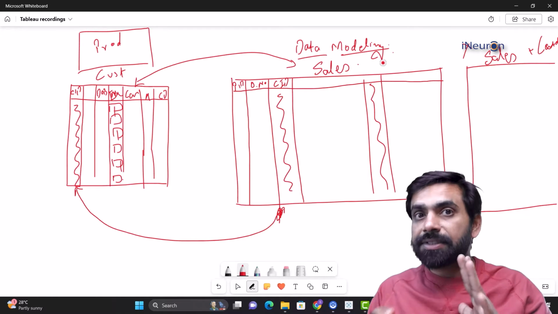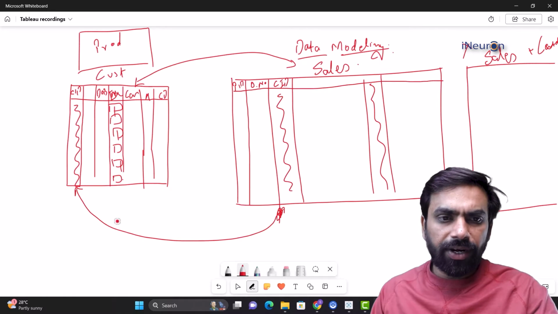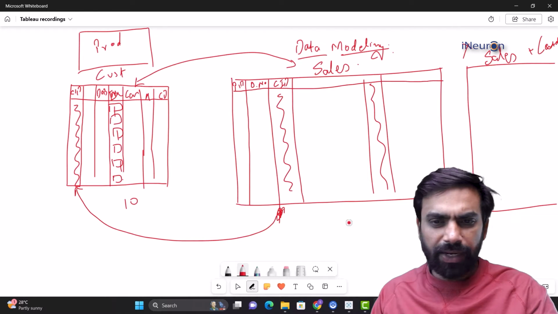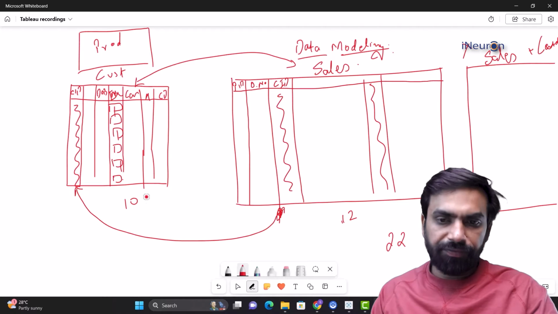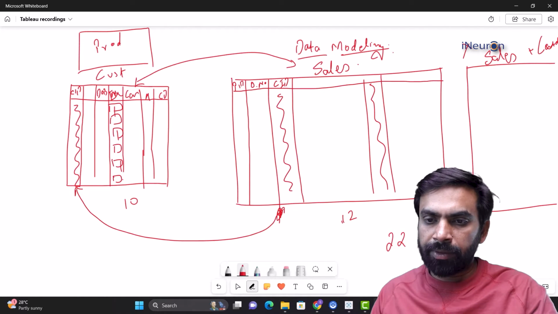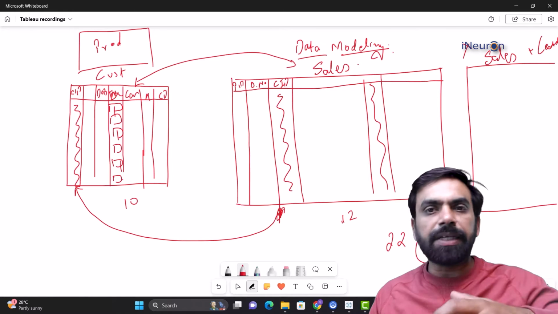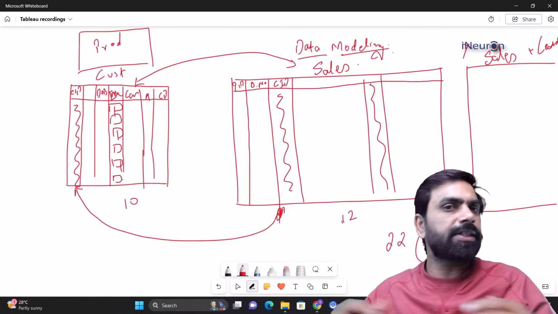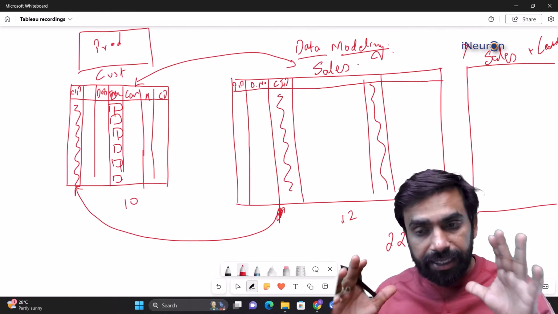Now, please understand this, absorb what we have just done. If you have connected these two tables, there are around 10 columns over here, around 12 columns over here, and these two tables have all the 22 columns, in fact 21 columns, because one column is common between the two. All the 21 columns are at one place, and I can take any two columns, any two variables, any two parameters, and do analysis over there. Isn't it? That's the advantage of data modeling.